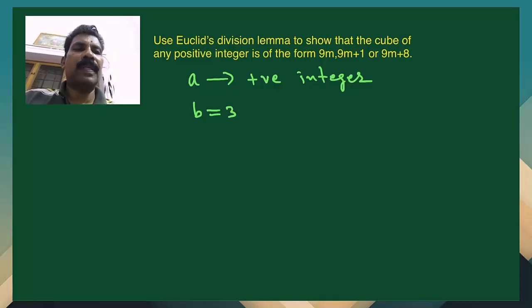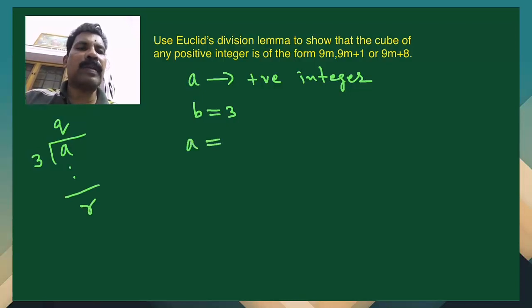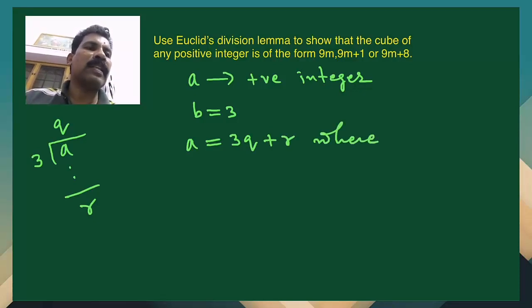Then we will divide a by b, that is 3. Some quotient q will be there, some remainder r will be there. Then a is equal to, as per the division lemma, bq plus r, that is 3q plus r, where 0 is less than or equal to r less than 3.